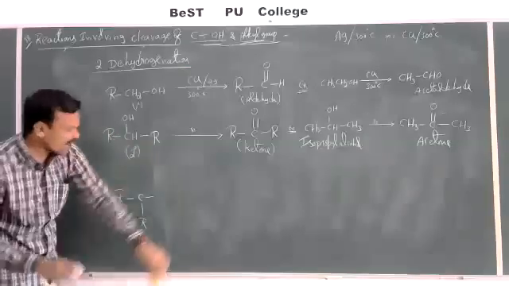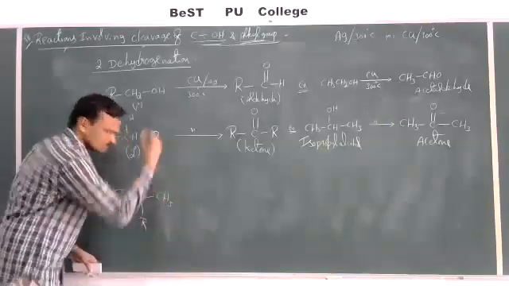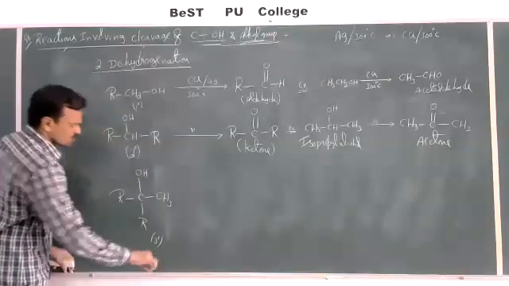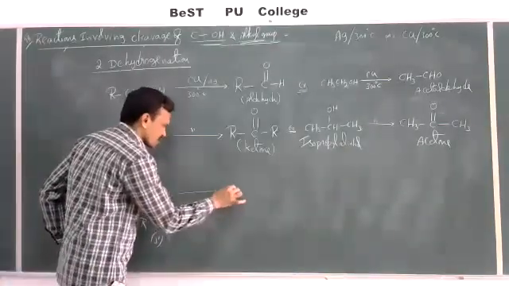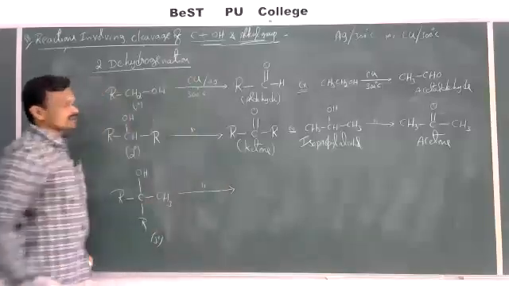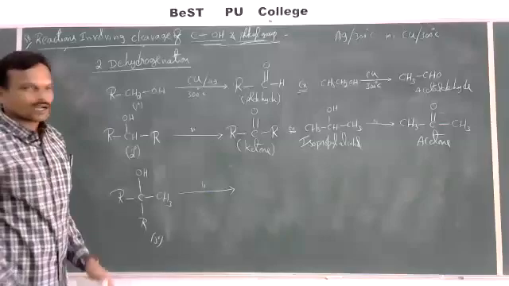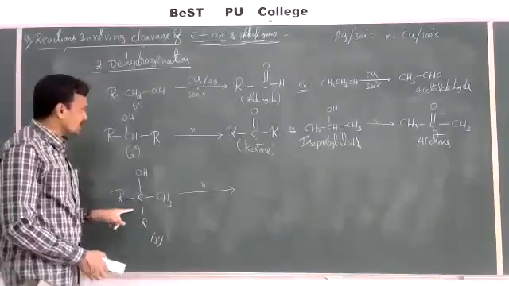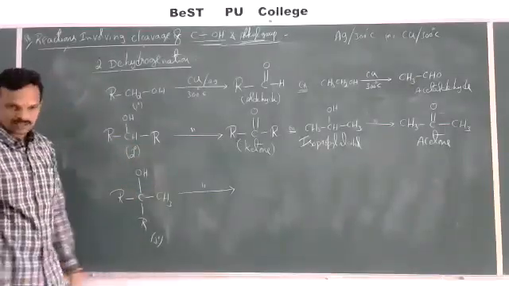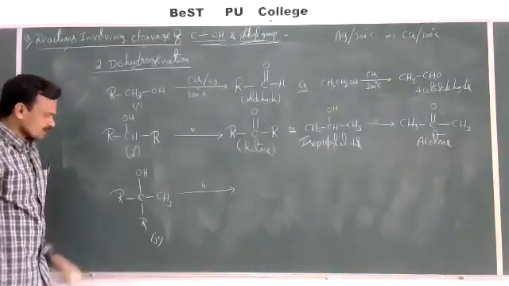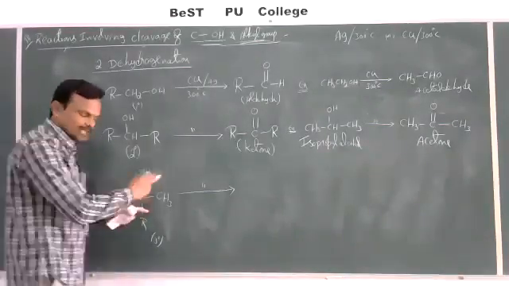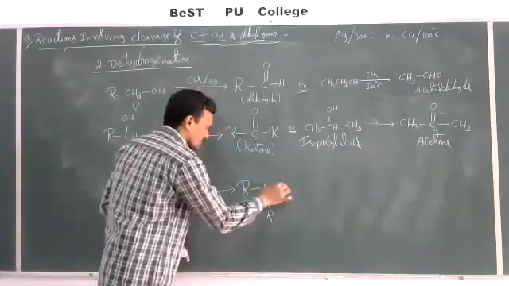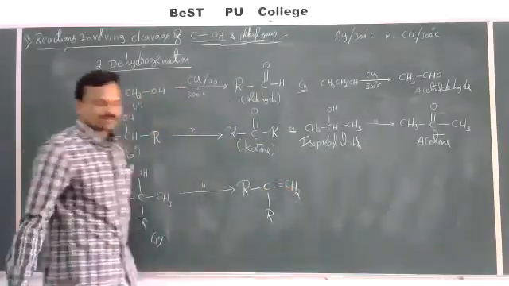R. Instead of this R, I'll take a group CH3 here. OH. This is an example of tertiary alcohol. So when these tertiary alcohols are treated with copper at 300 degrees Celsius, dehydrogenation cannot take place. Instead of dehydrogenation, dehydration takes place readily. If a tertiary alcohol undergoes dehydration, then we get alkene as the product. RCR double bond CH2. Alkene will be formed.